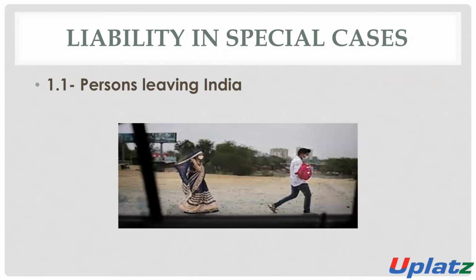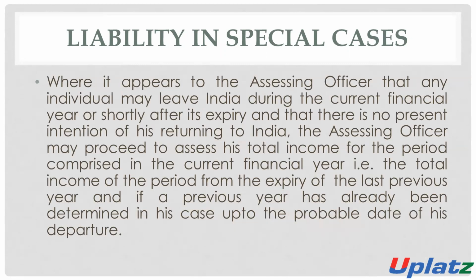Number one, person leaving India. When there is an assessing officer, and the assessing officer has any doubt or has information that such a person is leaving India and will not return to India for some years.